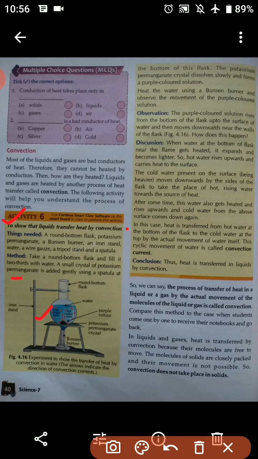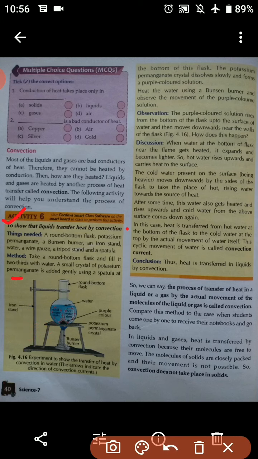Heat the water using a Bunsen burner and observe the movement of the purple color solution. You need to heat it with the Bunsen burner, and then you have to observe the movement of the purple color solution. You can see certain arrows have been given here, like this, like this, like this. Okay, so you need to observe that.